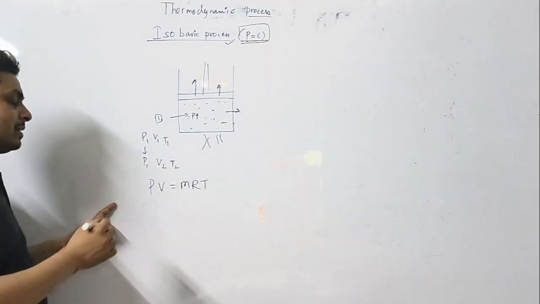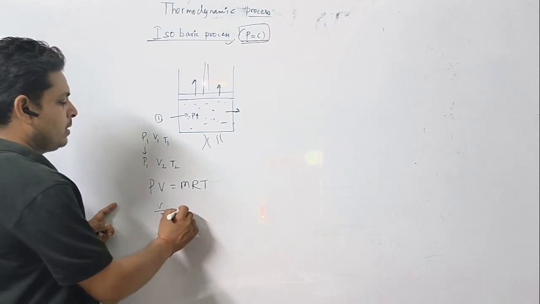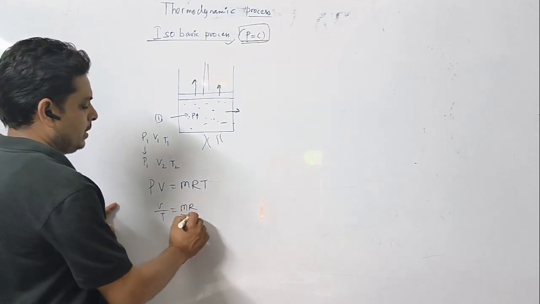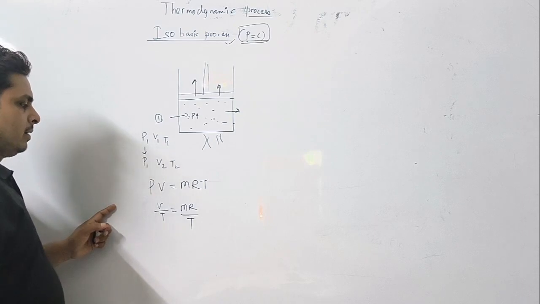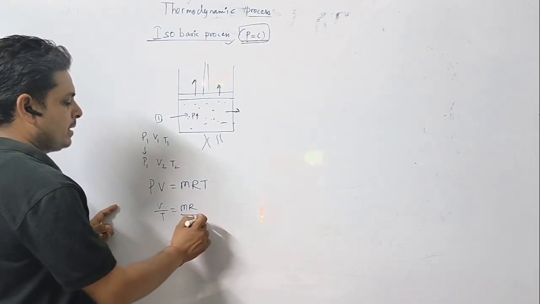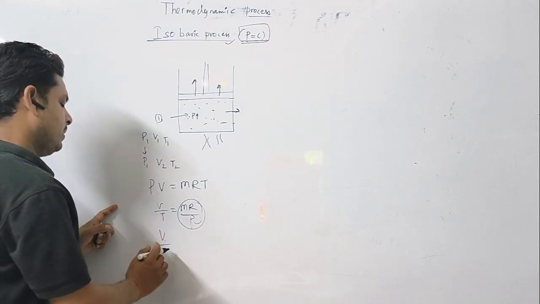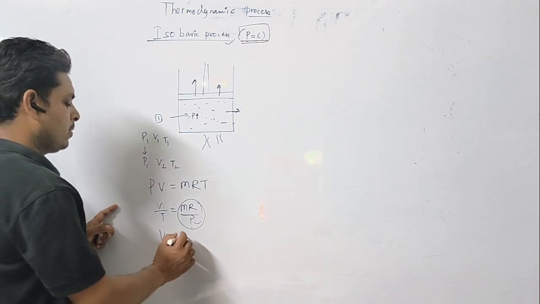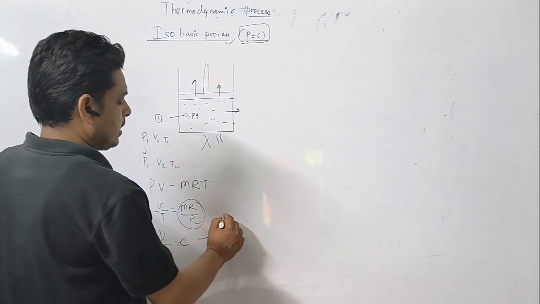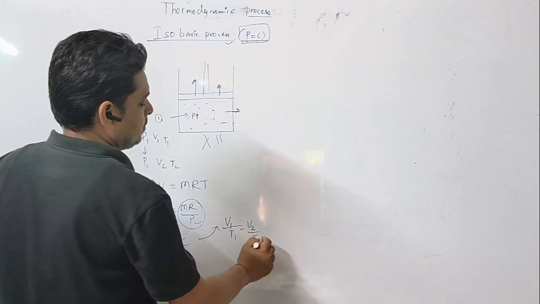If pressure is constant, then V by T equal to mR by P. So we can write V by T equal to constant, or you can write V1 by T1 equal to V2 by T2.